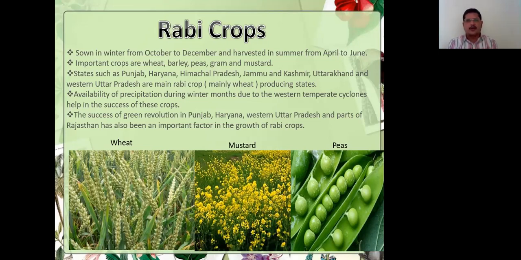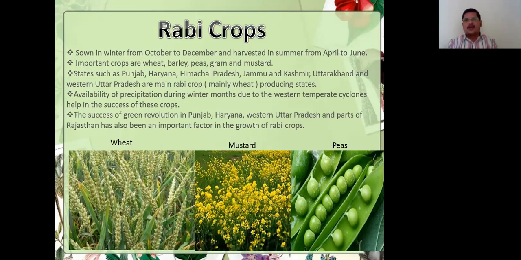Mustard is very important. States such as Punjab, Haryana, Himachal Pradesh, Jammu and Kashmir, Uttarakhand and Western Uttar Pradesh are the main Rabi crop, mainly wheat producing states. Availability of precipitation during winter months due to the western temperate cyclones helps in the success of these crops.